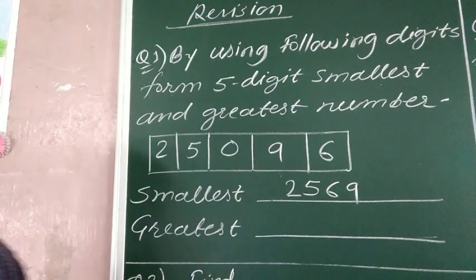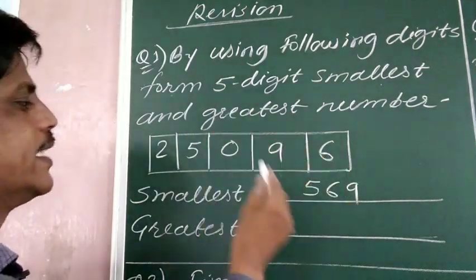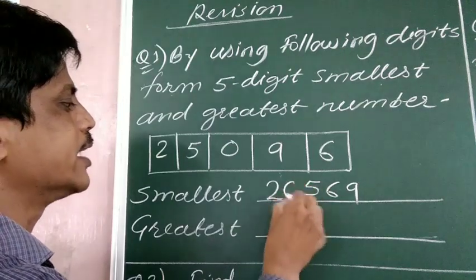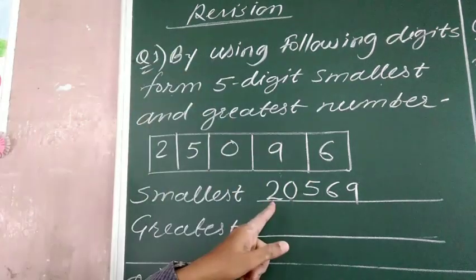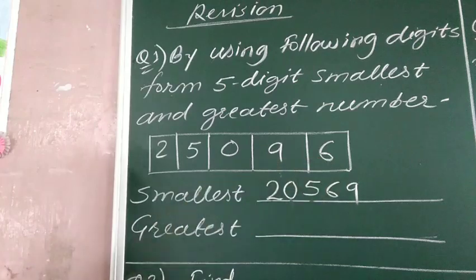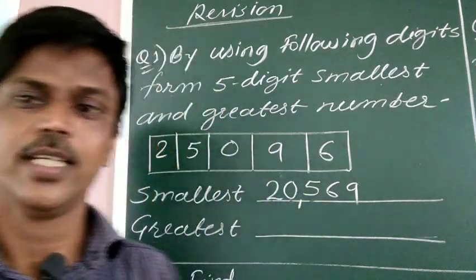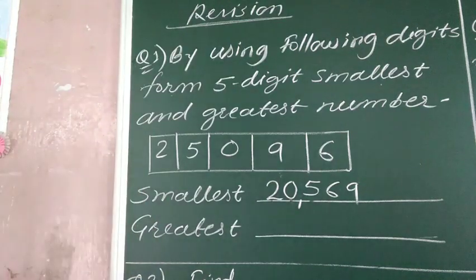Then how to write a 5-digit number? We have to make a change here. We have to write 2 first and then 0. So it is 20,569. It is 20,569. And then what is the greatest number here?